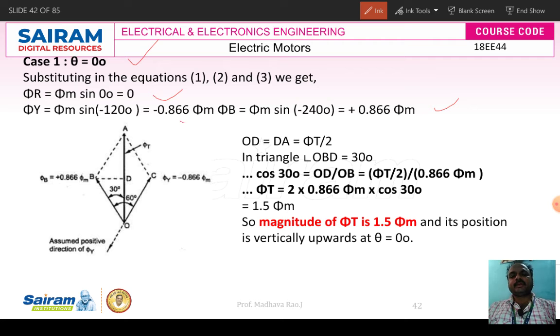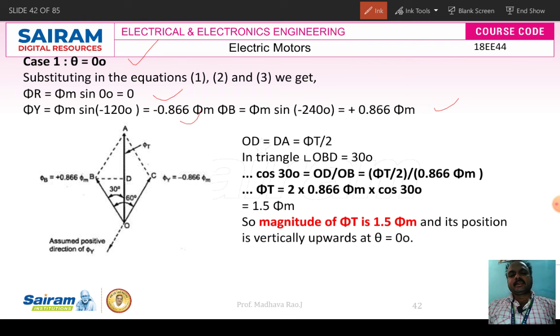So if you draw the phasor diagram, phi Y and minus phi B will be present. Draw the tangent lines and bisect the OL line, and we can get one triangle, the ODB triangle.